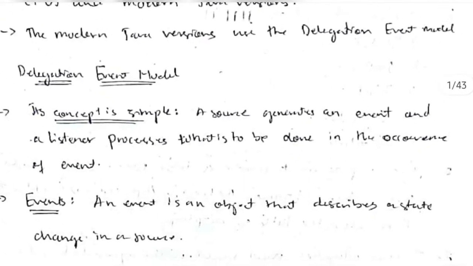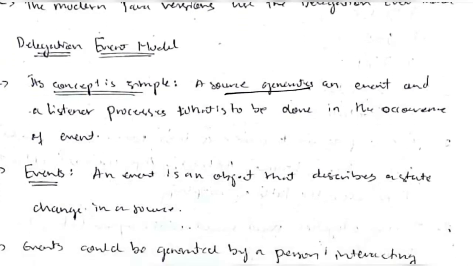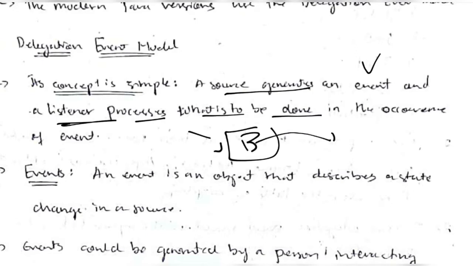Then the next topic is the delegation event model. We'll be learning about this model in detail. The concept is simple. A source generates an event. The button which the user clicks is the source, and it generates an event, and the listener processes what is to be done. There will be a listener associated with the button, like a button listener, and that will process what is to be done. In that listener object we will define a function, meaning if the button is clicked, what should be done.